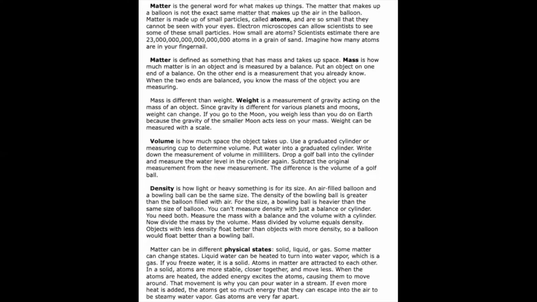Volume is how much space the object takes up. Use a graduated cylinder or measuring cup to determine the volume. Put water into a graduated cylinder. Write down the measurement of the volume in milliliters. Drop a golf ball into the cylinder and measure the water level in the cylinder again. Subtract the original measurement from the new measurement. The difference is the volume of the golf ball.